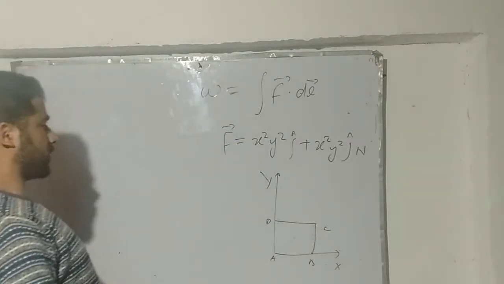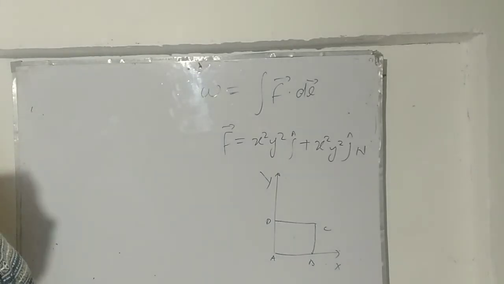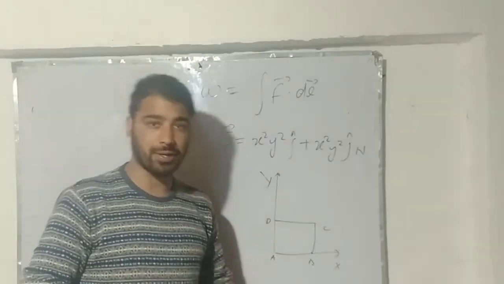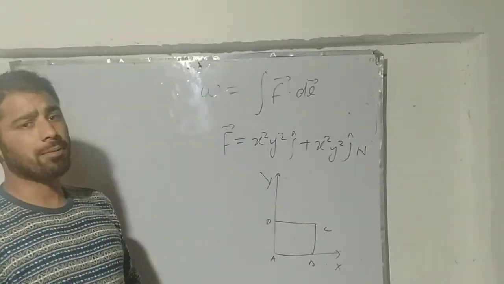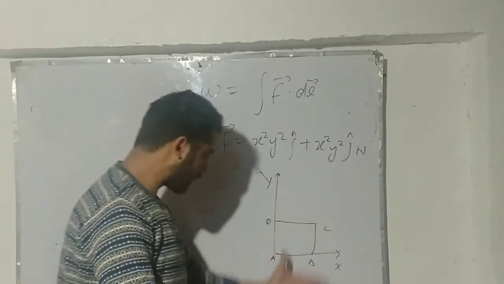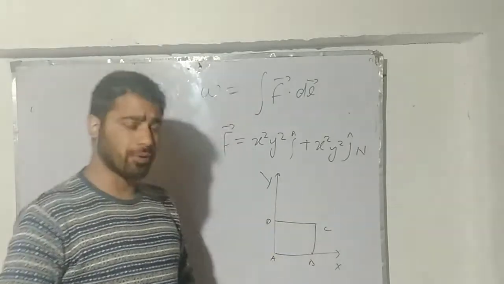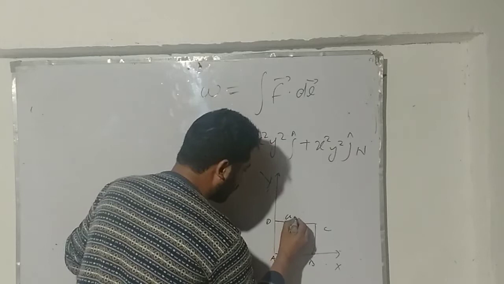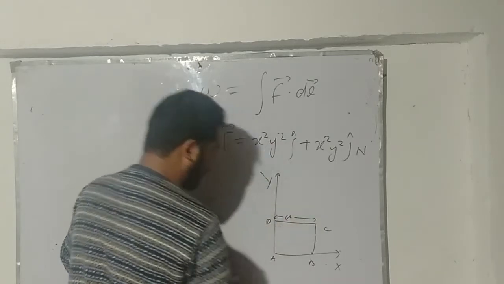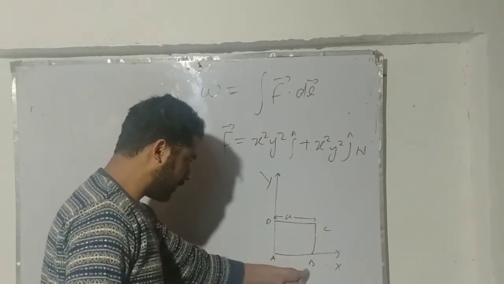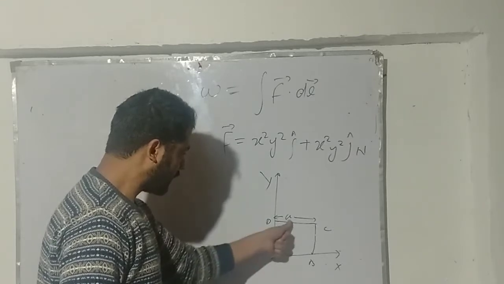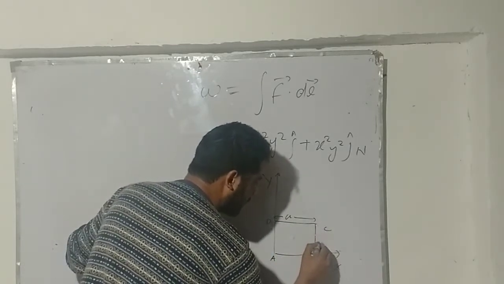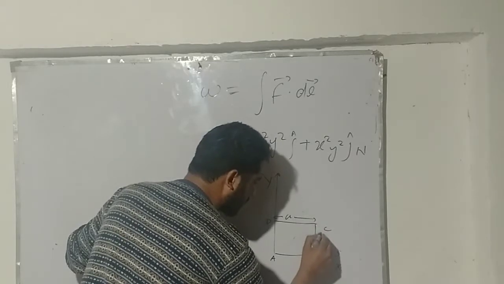I will go through the statement of the problem once more. The force equation is given for a particle, and the particle moves in an xy plane whose path is given. It is also given that from D to C it is a, and by symmetry I can conclude that AB is a as well, and BC is also a.